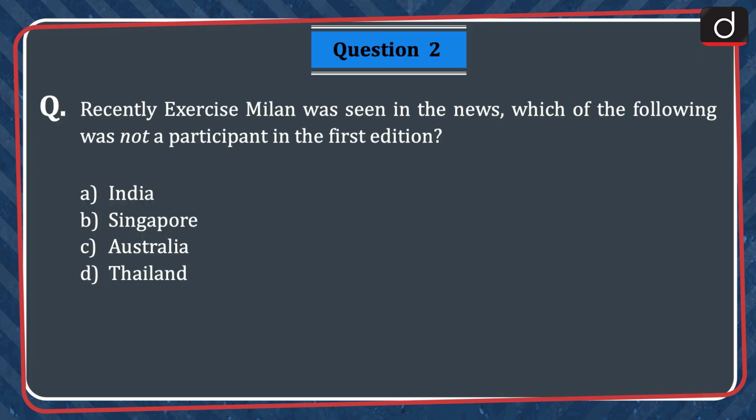The next question is, recently exercise Milan was seen in the news. Which of the following was not a participant in the first edition? India, Singapore, Australia, or Thailand? The correct answer is option C, Australia.